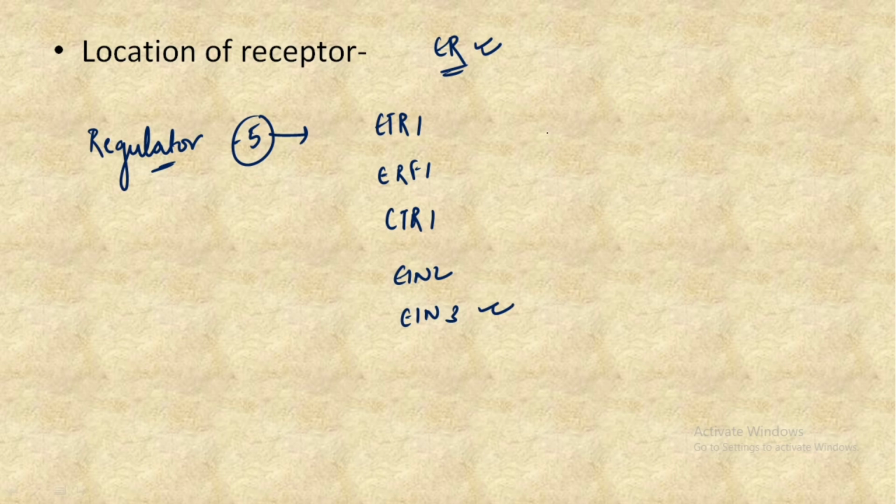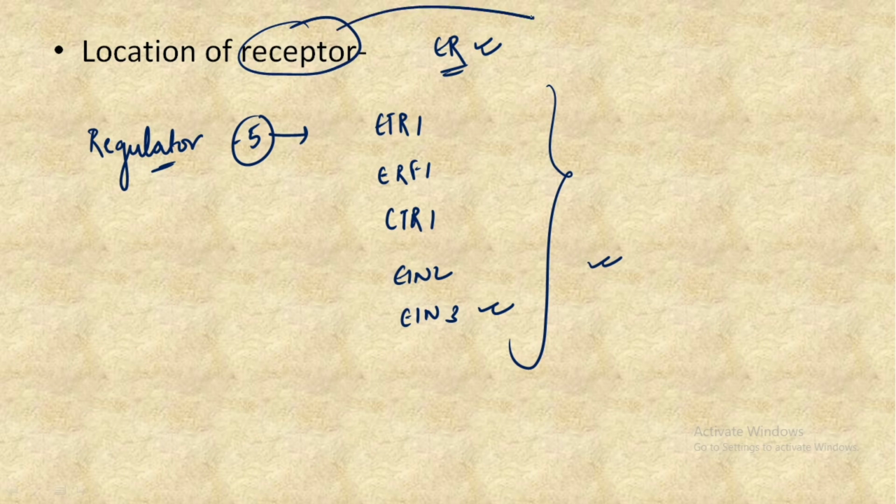So these are the important regulators of the signaling pathway. The next important point is that the receptor present on the ER membrane is actually the negative regulator. Why? Because the binding of ethylene inactivates the receptor. And what it means, we will understand with the help of the complete pathway.